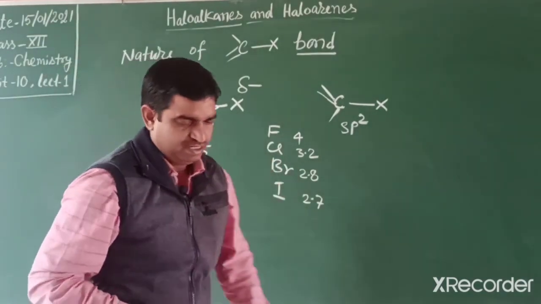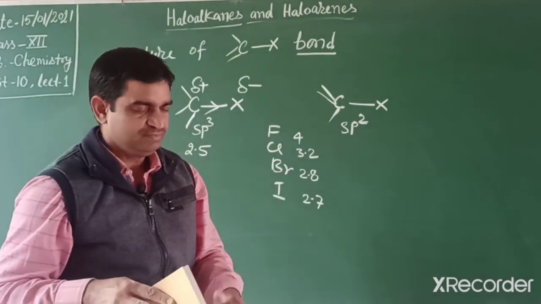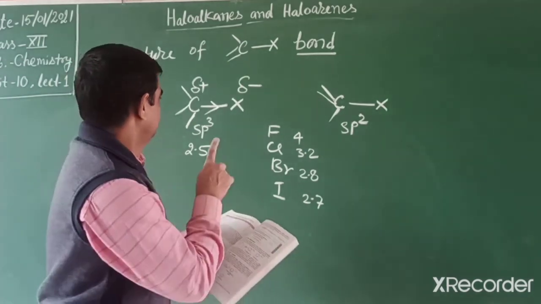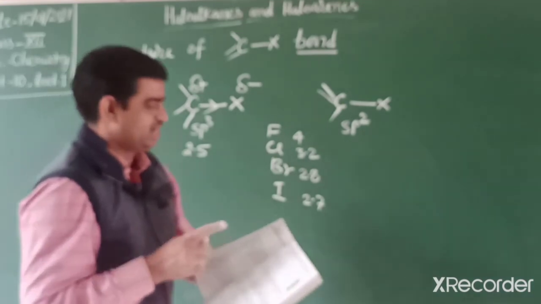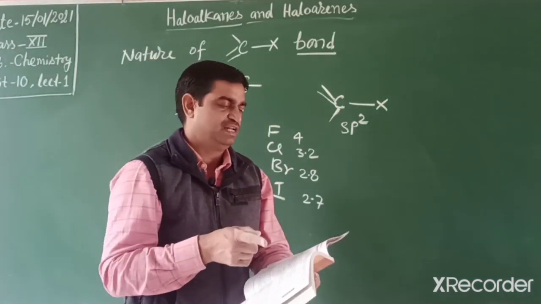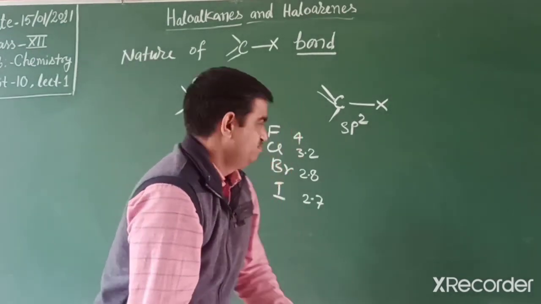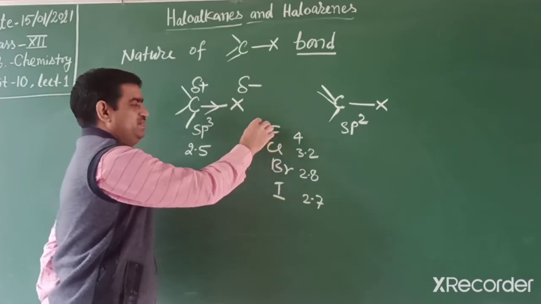Students, in your NCERT book, a table is given. In that table, the bond length and bond enthalpy of fluoride, chloride, bromide and iodide are given. We know the size increases from fluorine, chlorine, bromine to iodine.